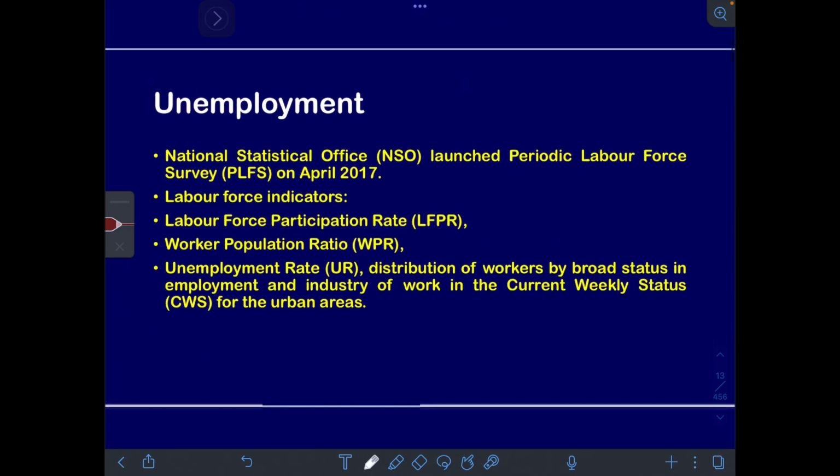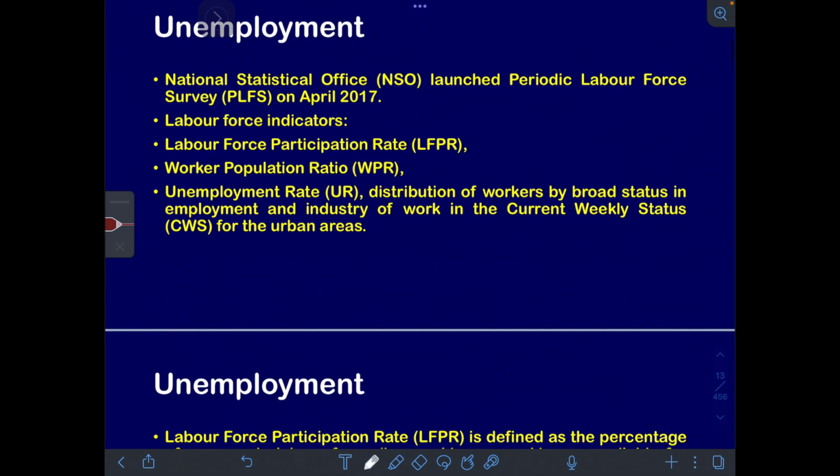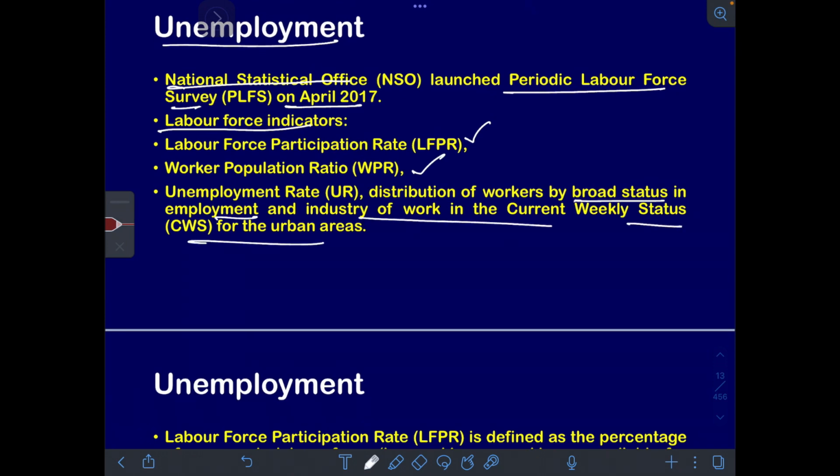Clear, people? Now, the National Statistical Office launched periodical labor force survey on April 2017. So NSO again releases data for unemployment. That is the periodic labor force survey on April 2017. Then labor force indicators. What are the labor force indicators? Labor force participation rate, worker population ratio, and unemployment rate. Distribution of workers by broad status in employment industry of work in the current weekly status for the urban areas.